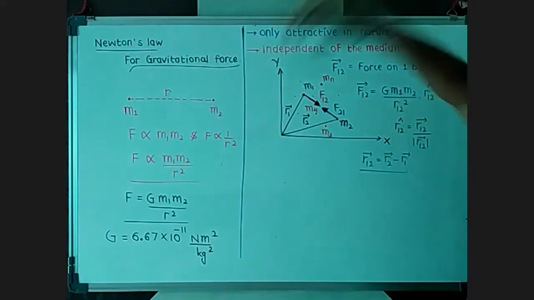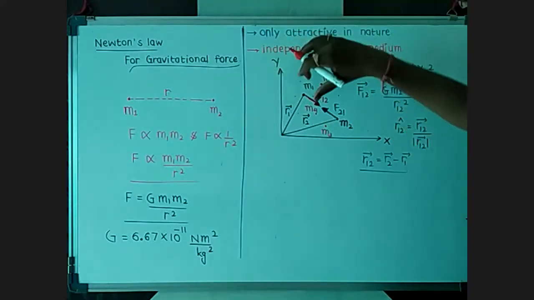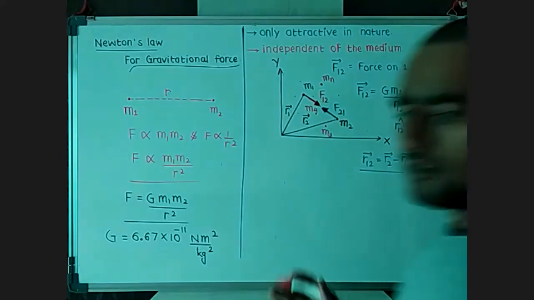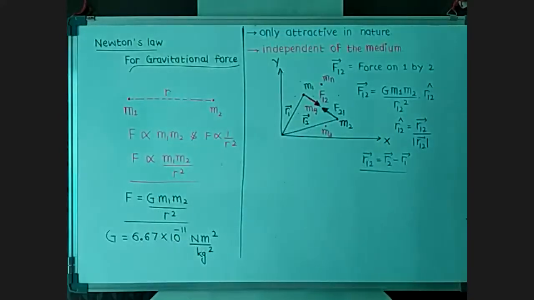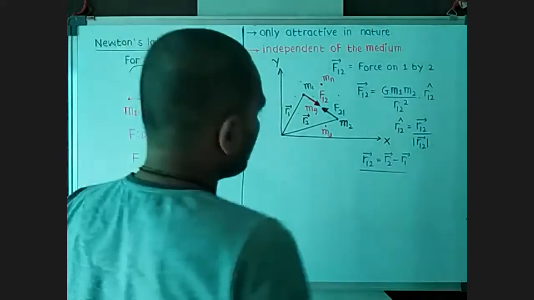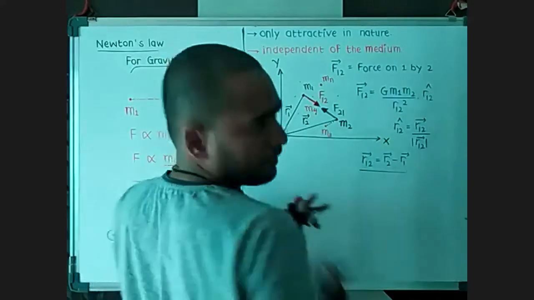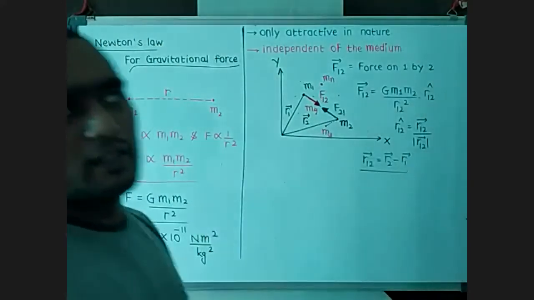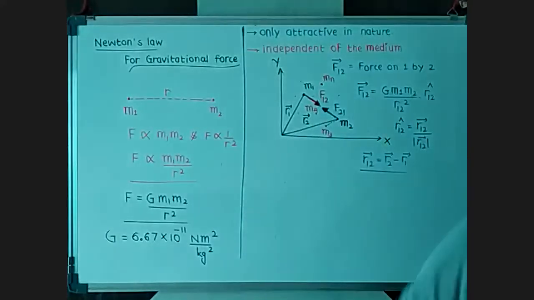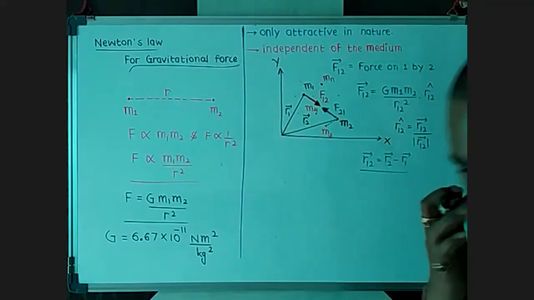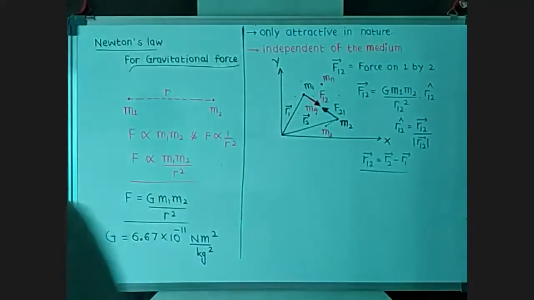Whenever the gravitational force is acting between two bodies, it depends only on those two bodies. At that time, whatever other particles are there, they are going to do nothing. Similarly, if I discuss the force between 2 and 3, we will only discuss the second particle and the third particle. We are not going to discuss the force by the first particle on the second one. Is that clear? Yes, sir.